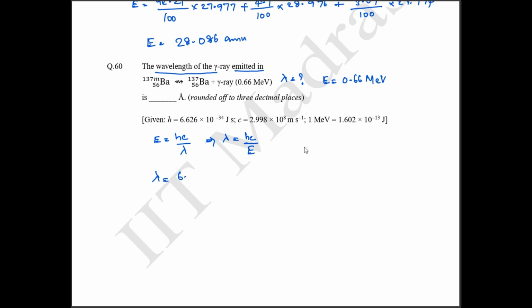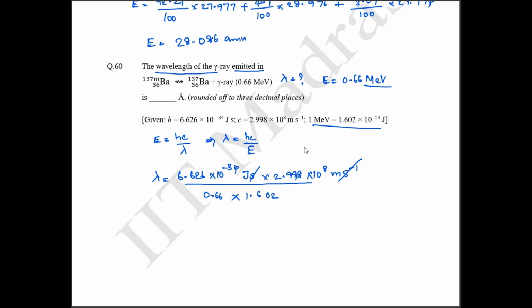பிளாங்க்ஸ் கான்ஸ்டன்ட் வேல்யூ என்ன? 6.626 into 10 power minus 34 joules per second into speed of light 2.998 into 10 power 8 meter per second. Okay. Second and per second will be cancelled. Okay. By energy என்ன கொடுத்துருக்காங்க, 0.66 மெகா எலக்ட்ரான் வோல்ட். அண்ட் தென் 1 மெகா எலக்ட்ரான் வோல்ட் இஸ் ஈக்குவல்ஸ் டு 1.602 into 10 power minus 13 joule. Okay. Again your joule and joule will be cancelled. So wavelength will be in terms of meter ல வந்து இருக்கும்.